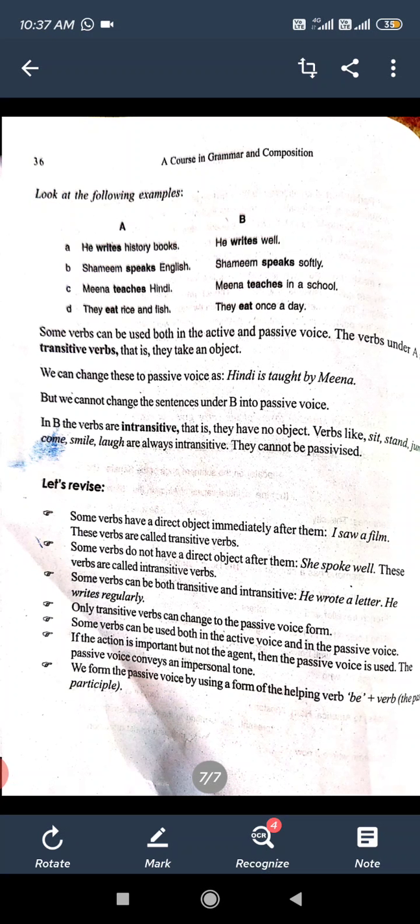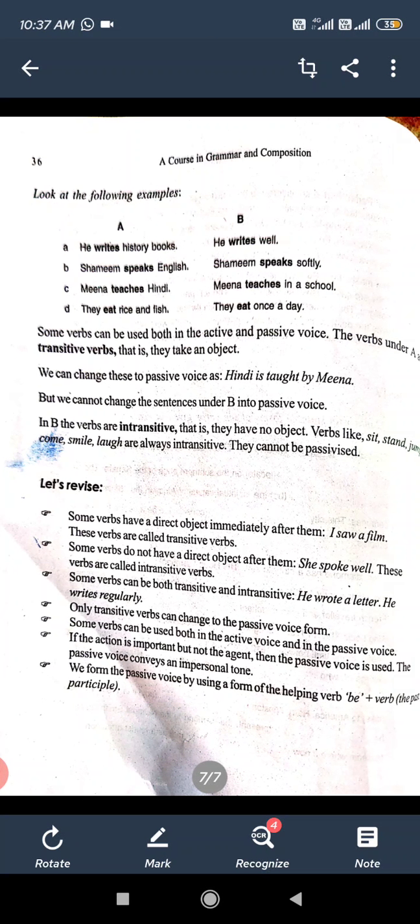In B the verbs are intransitive, that is, they have no object. Intransitive verbs like sit, stand, come, smile, laugh are always intransitive. They cannot be passive. They cannot be changed into passive voice.